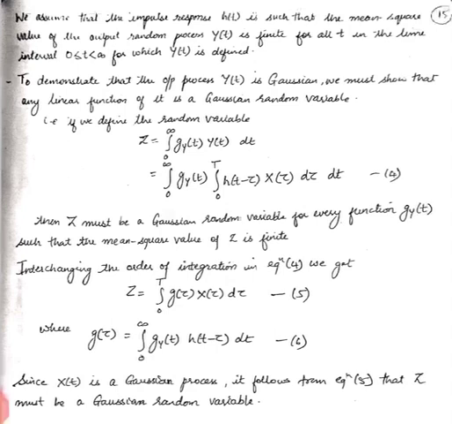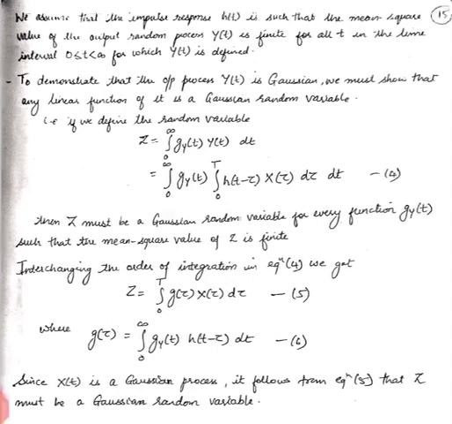Now, to demonstrate that the output process y of t is Gaussian. What is given to us is that x of t is Gaussian and some h of t is given, and that h of t is forming that weighting function. It is satisfying the condition that the weighting function should satisfy. But with that we need to prove that y of t is also a Gaussian process. To show that it is a Gaussian process, we must show that any linear function of it is a Gaussian random variable.